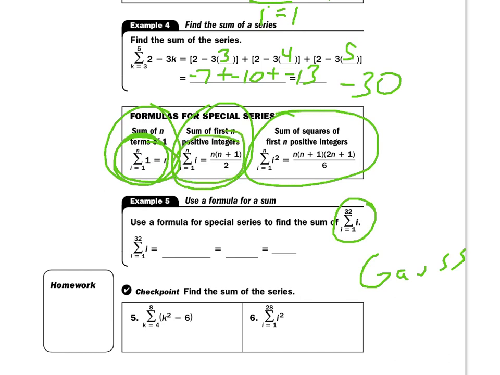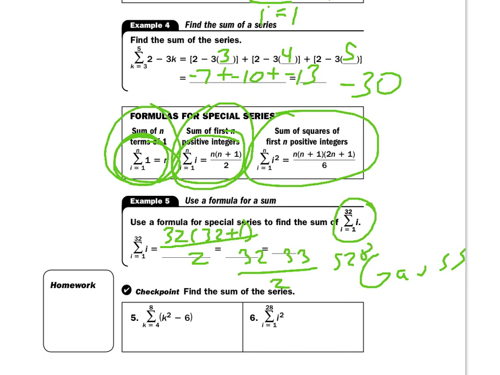It was the middle one that he was asked to do, where it was I. Okay? So he's going from 1 to 32, so he's going to have 32 times 32 plus 1 divided by 2. Well, that's 32 times 33 divided by 2, which is going to equal 528.